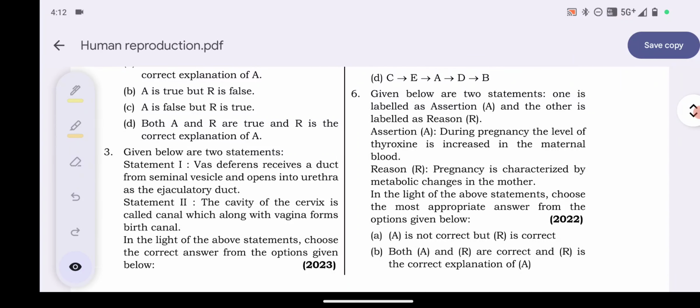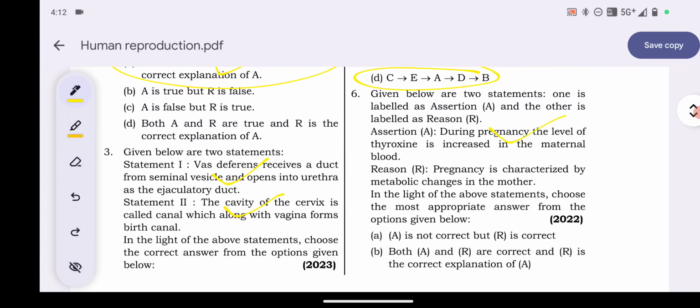Next is question number 6. Two statements are there, assertion and reason type question. Listen, this is a biased question, look. Assertion: during pregnancy, the level of thyroxine is increased in the maternal blood. Correct.